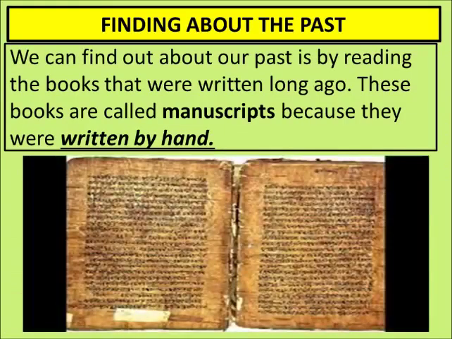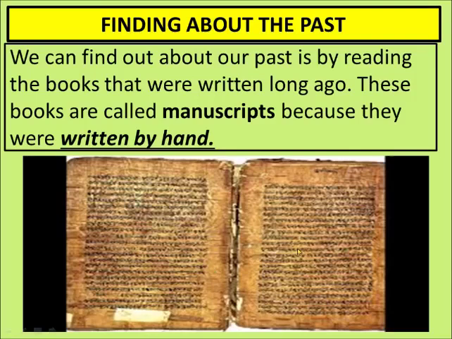We can find out about our past by reading the books that were written long ago. These books are called manuscripts because they are written by hand. Manu means hand. So all these books were written by hand by the authors in the earlier times, because there was no printing press or printer in those days. That's why they wrote them beautifully with the help of ink.